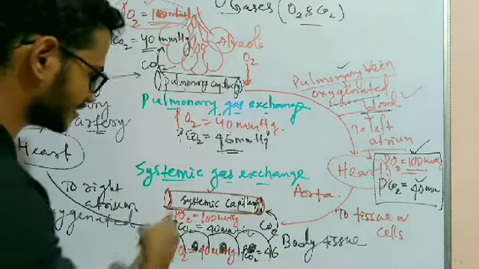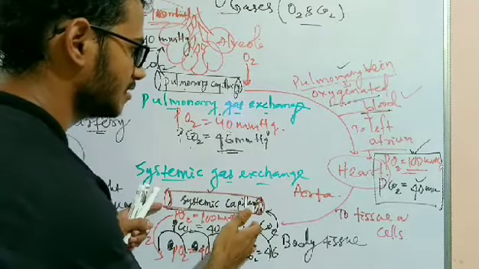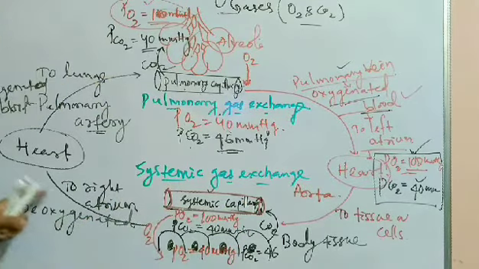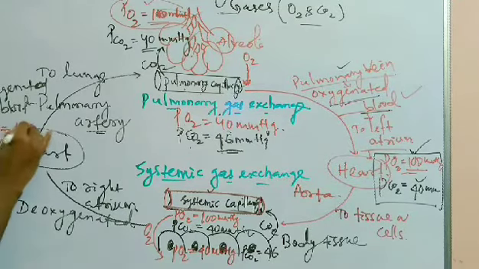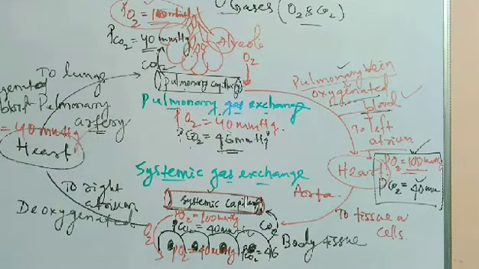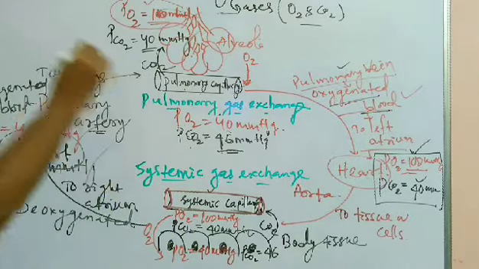Then after this exchange, the systemic capillary, which was with higher partial pressure of oxygen, becomes less and becomes deoxygenated. So the deoxygenated blood now has a partial pressure of oxygen equal to 40 mmHg, and the partial pressure of carbon dioxide is higher, that is 46 mmHg.